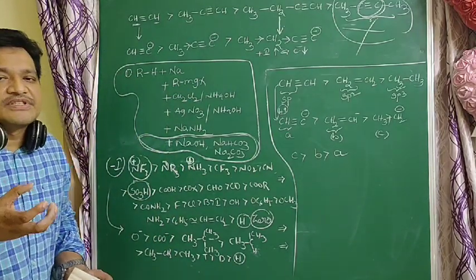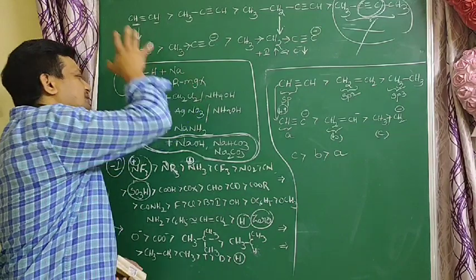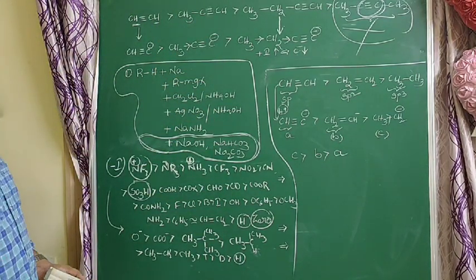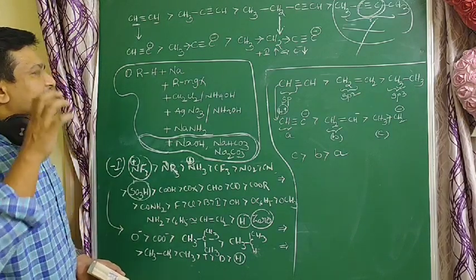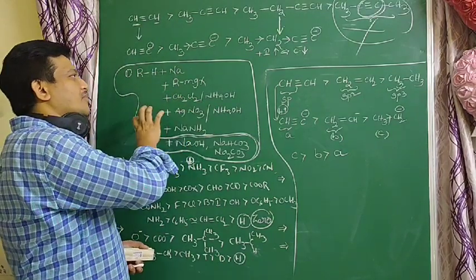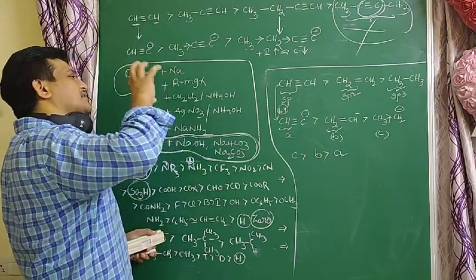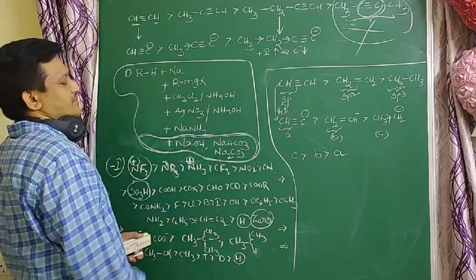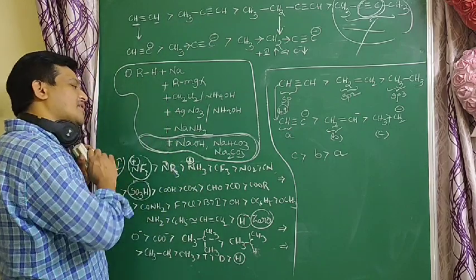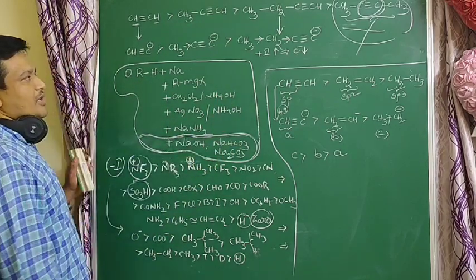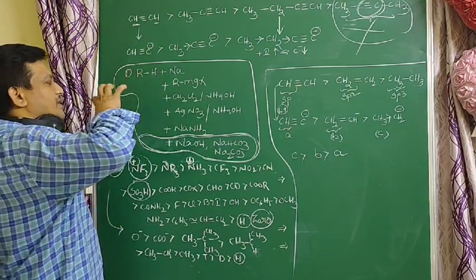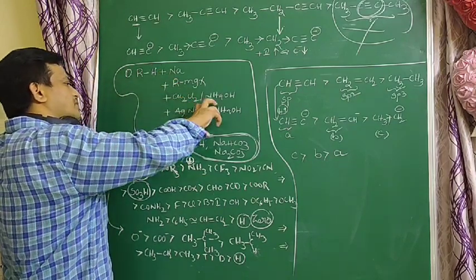Which alkynes react with these reagents? Acetylene and terminal alkynes react with these reagents. The remaining alkynes, non-terminal alkynes, do not react with these reagents. Alkynes do not react with bases, carbonates, or bicarbonates.